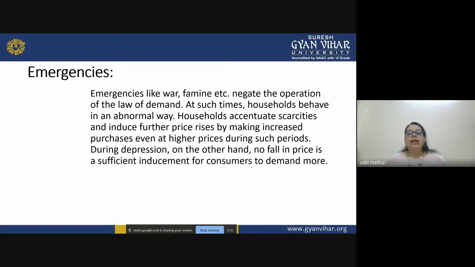One example is when there was a flood in Kedarnath. The price of a Parle-G biscuit, which was a 5 rupee packet, became 500 rupees. They were selling that Parle-G of 5 rupees at 500 just because it was an emergency situation and people were buying it because they did not have any other options. So emergency situations are those in which the law of demand does not apply.